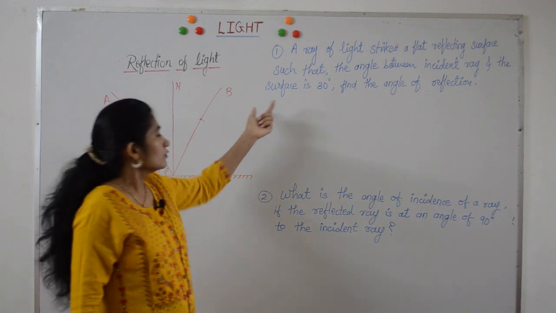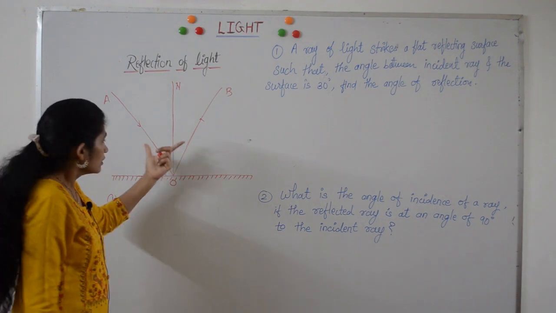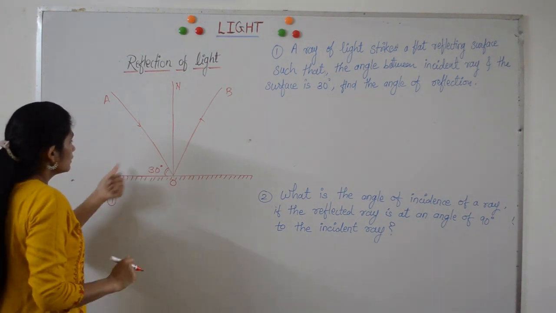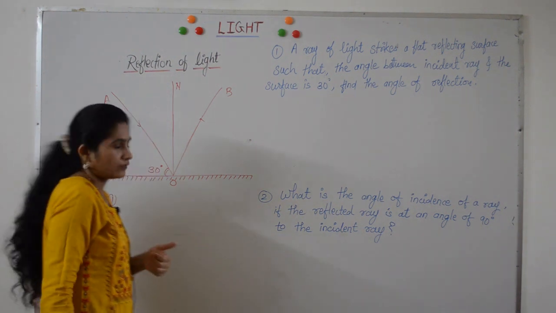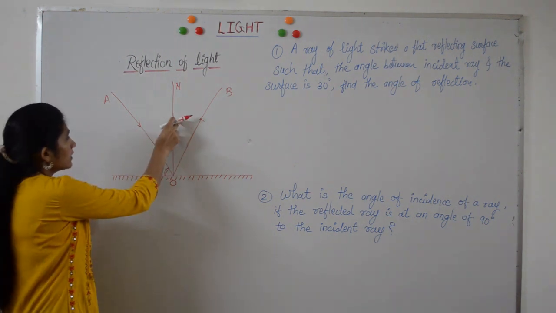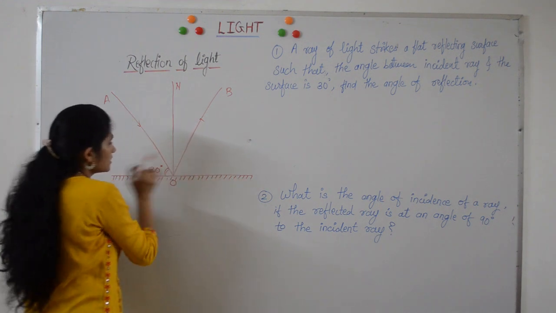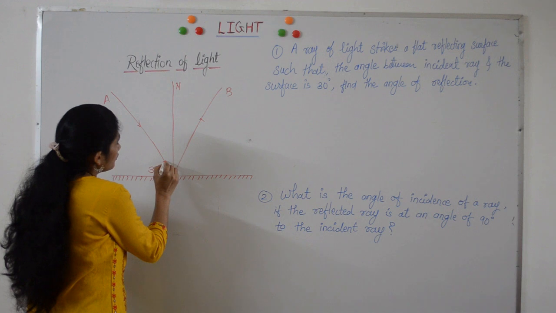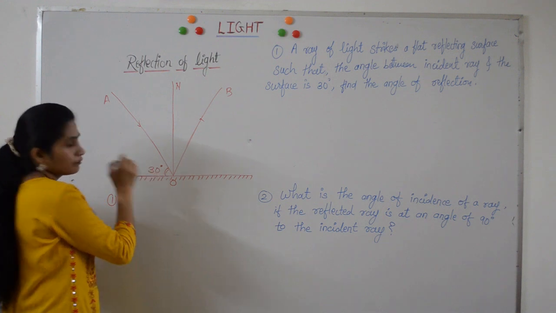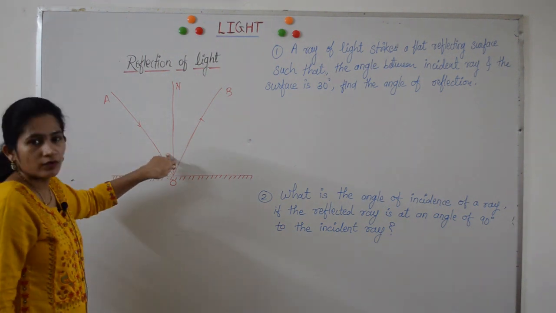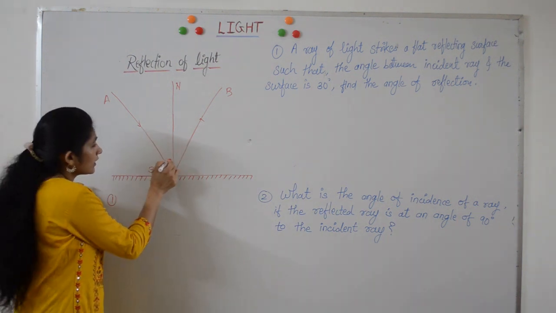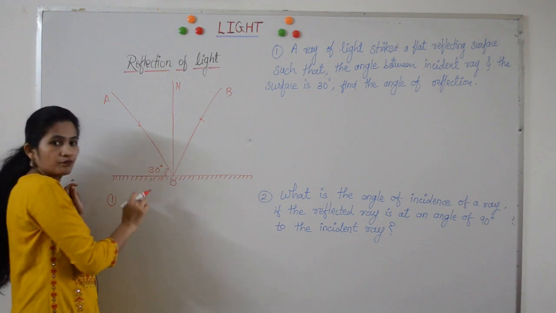To understand, first you have to draw a diagram. If you draw a diagram, it will be easy for you to solve the example. This angle is given, which is 30 degrees, and we have to find the angle of reflection. As we know, the angle between the normal and the reflecting surface is 90 degrees, and we have to find the angle of incidence. So if we subtract this 30 degrees from 90 degrees, we will get the angle of incidence, because the total angle is 90 and this angle is 30 degrees.